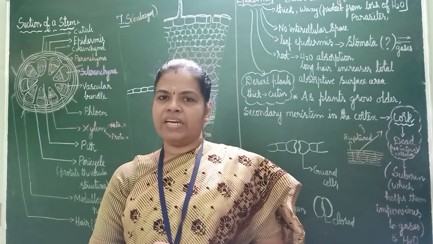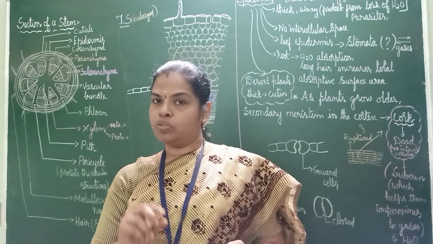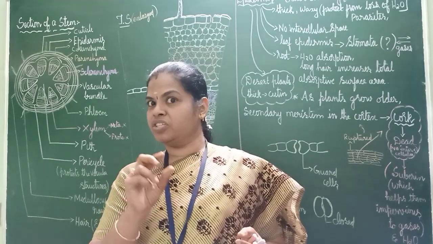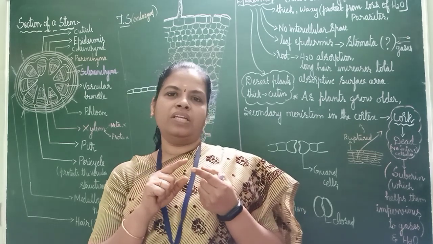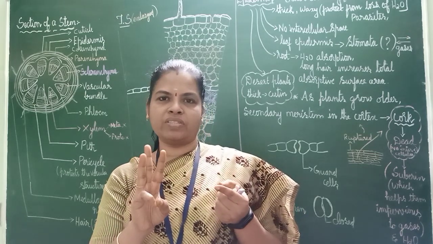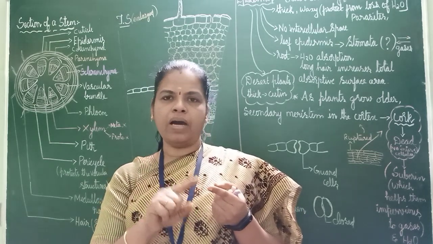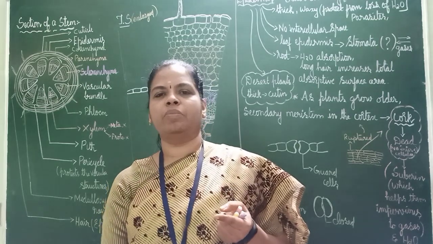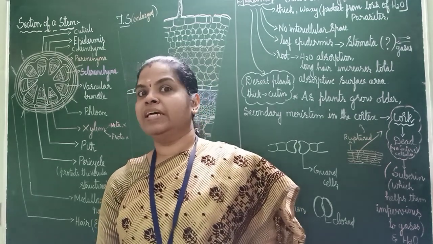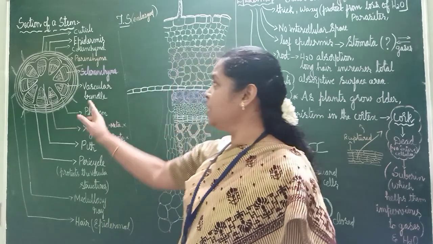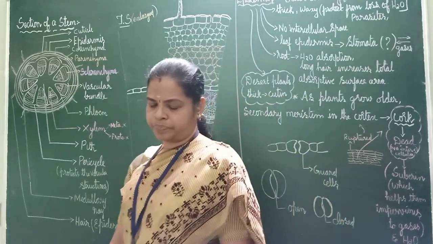Okay, before studying this in detail, about the cells. Which cells? About which tissue? Permanent tissues. What are the tissues? Three types of tissues we have studied now. Parenchyma, collenchyma, sclerenchyma. Before studying about those permanent tissues, we should see what is there inside a stem.